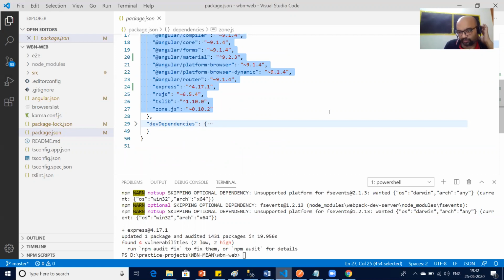Is that clear to all of you? So I need Express.js for development as well as deployment, because I will write all my APIs in Express.js. So obviously I need this package for development as well as deployment.